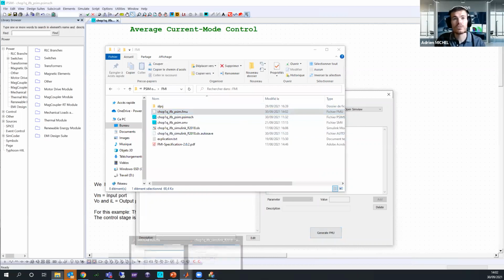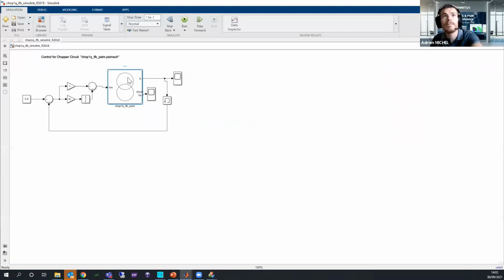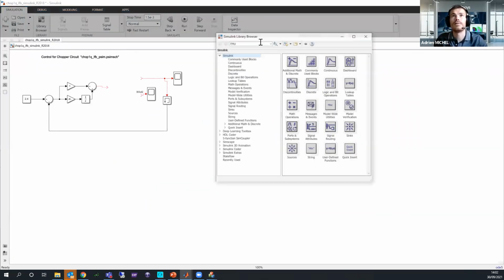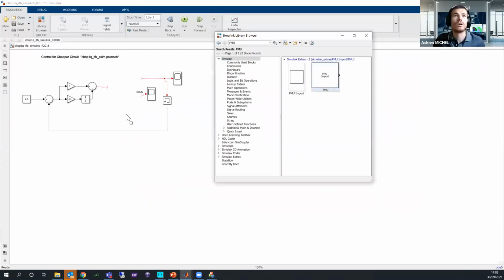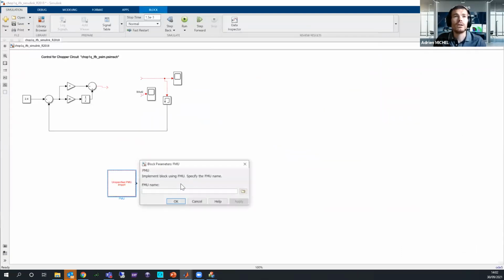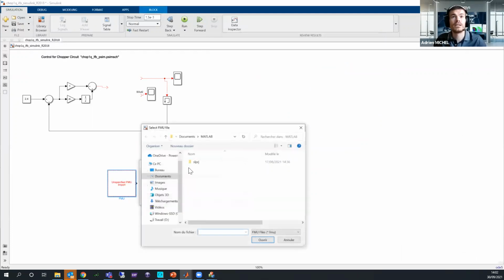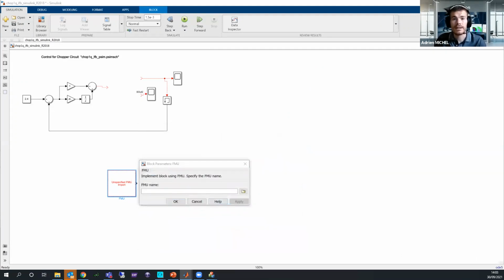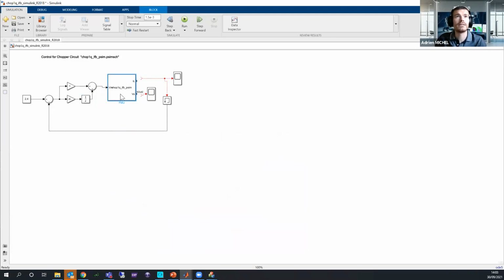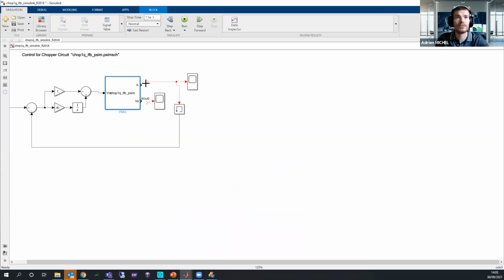So now I just open Simulink. As you can see, it is already done. You have to go to the library browser and select the FMU. Now you have to import the FMU that you have created from PSIM. This is this one. I click on OK, apply path. And now you can see the output current and the output voltage that I have defined from PSIM.